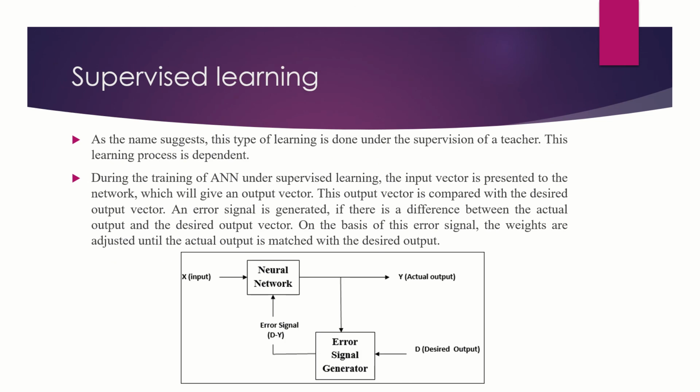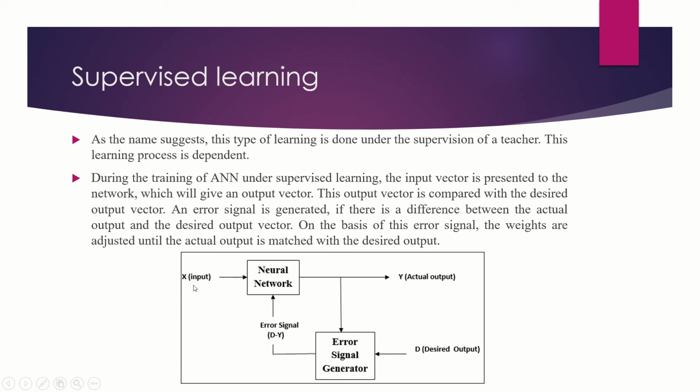As the name suggests, this type of learning is done under the supervision of a teacher. During the training of ANN under supervised learning, the input vector is presented to the network, which will give an output vector. This output vector is compared with the desired output vector, and an error signal is generated if there is a difference between the actual output and the desired output vector. On the basis of this error signal, the weights are adjusted until the actual output matches the desired output. This is somewhat like a closed loop control system.